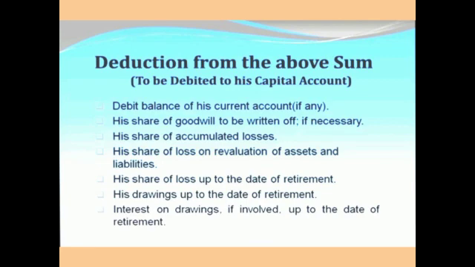Deductions from the above sum to be debited to his capital account: debit balance of his current account, his share of goodwill to be written off if necessary, his share of accumulated losses, his share of loss on revaluation of assets and liabilities, his share of loss up to the date of retirement, his drawings up to the date of retirement, interest on drawings.